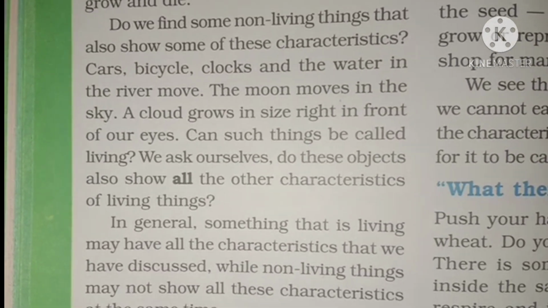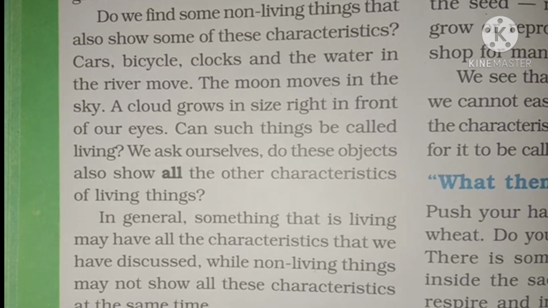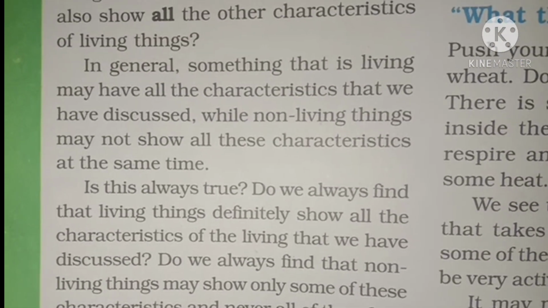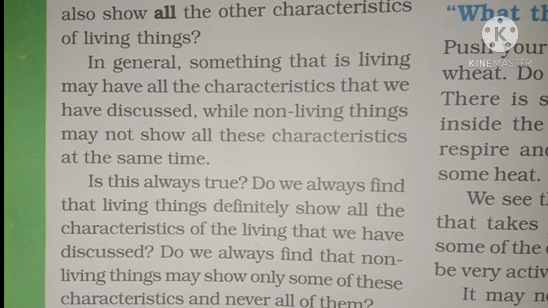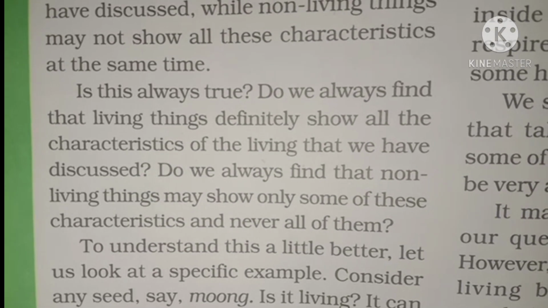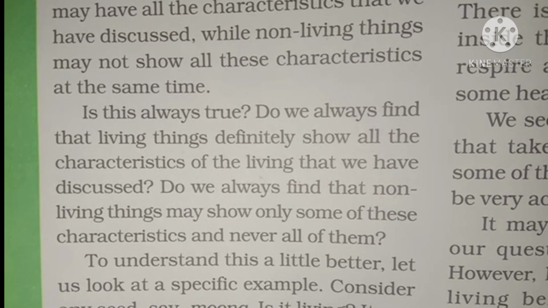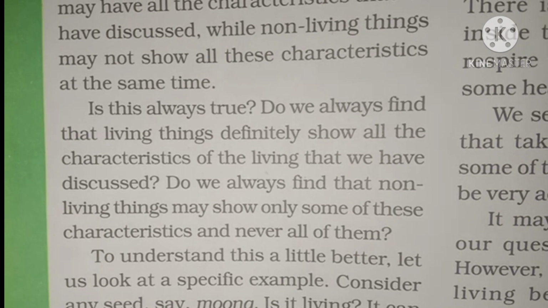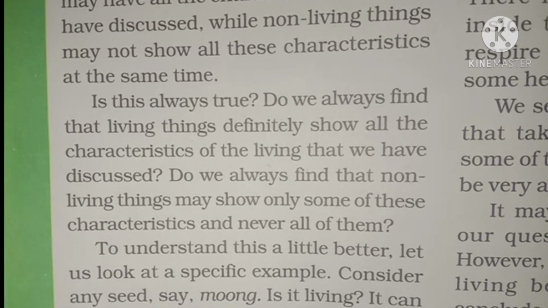We cannot call them living because some of the characteristics are not shown by them, as we have already discussed. We ask ourselves, do these objects also show all the other characteristics of living things? No. In general, something that is living may have all the characteristics, while non-living things may not show all these characteristics at the same time. Is this always true? Do we always find that living things definitely show all the characteristics of the living that we have discussed? Do we always find that non-living things may show only some of these characteristics and never all of them?